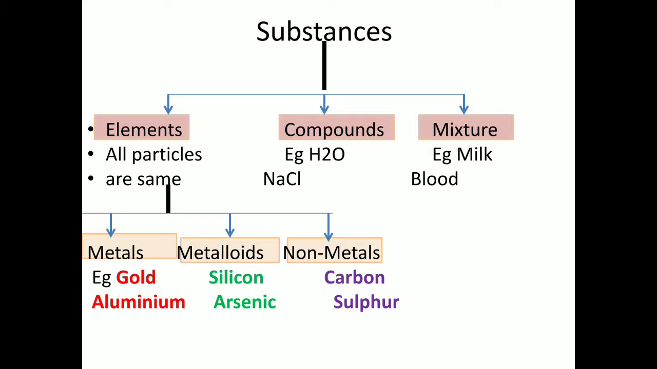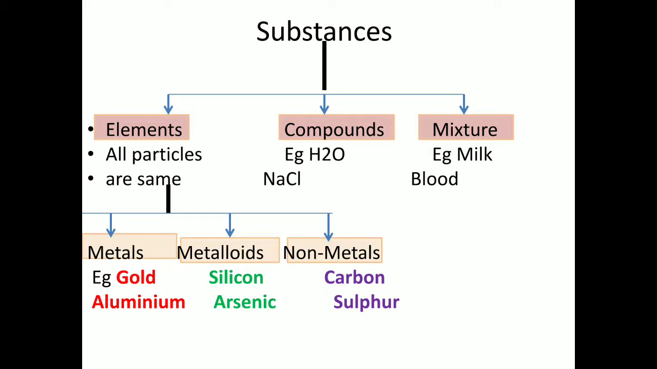In this you will see that the substances, whatever substances you see around, are either elements or compounds or mixtures. When I say element, what does an element mean? That the substance is made up of same particles. Suppose I give you a piece of gold in your hand, all the particles, all the atoms are of same type, are of gold. Such a substance is called an element. We'll come back to the classification in detail again.